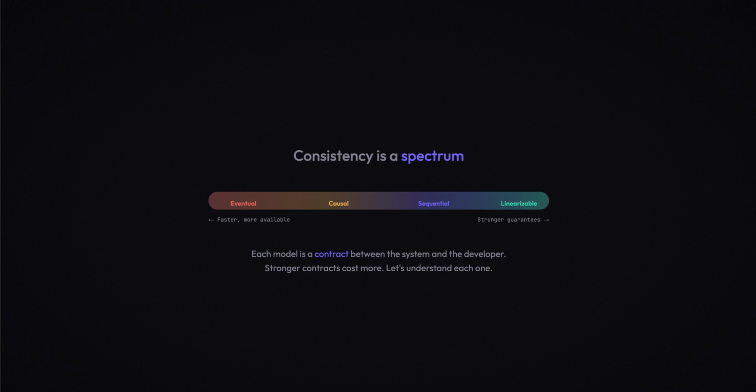Here's the spectrum again. On the left, eventual consistency, weakest guarantees but cheapest and most available. On the right, linearizability, strongest guarantees but expensive and unavailable during partitions. Think of each model as a contract between the system and the developer. A stronger contract gives you more guarantees to rely on, but costs the system more to uphold. In latency, in coordination, in availability. Let's start at the top.